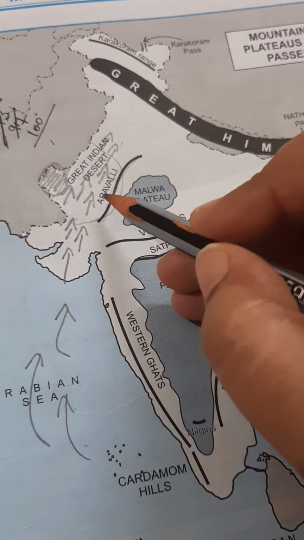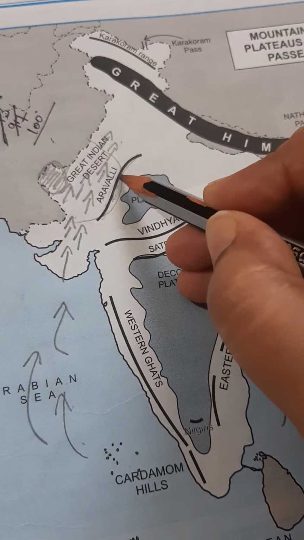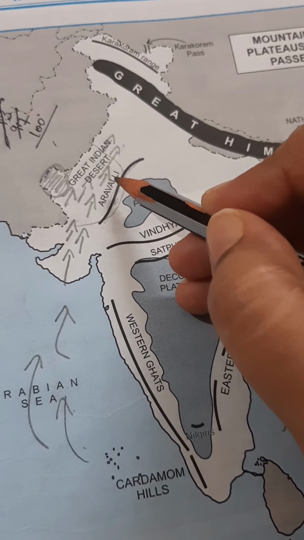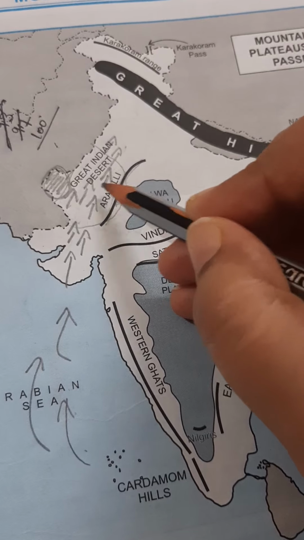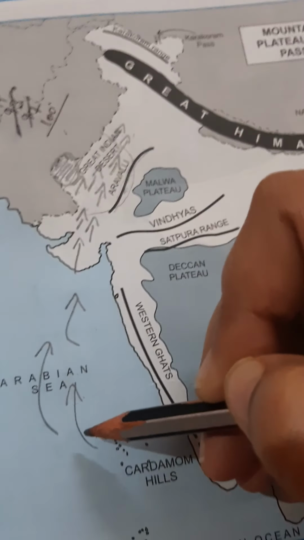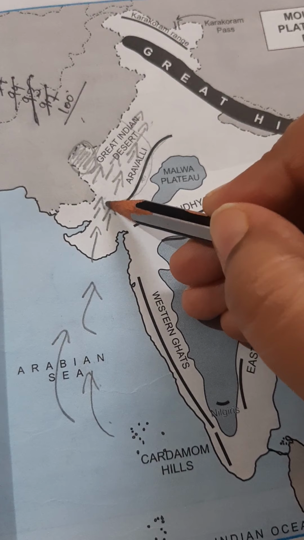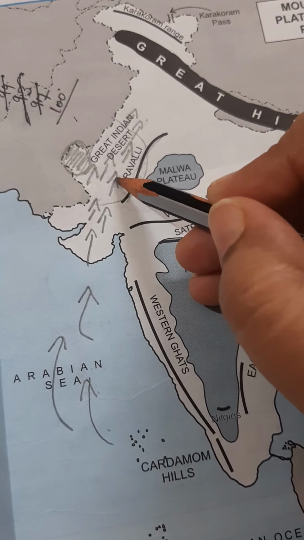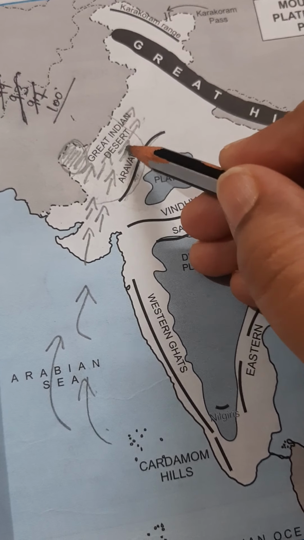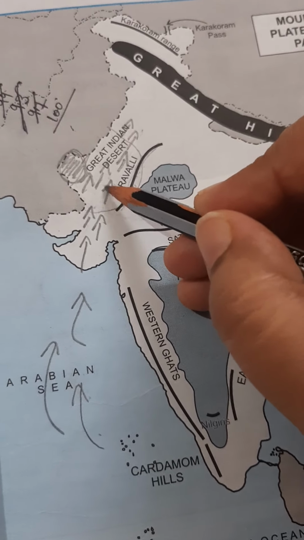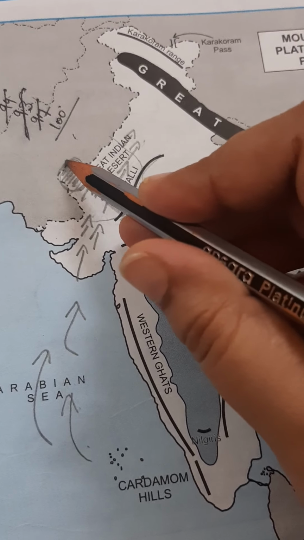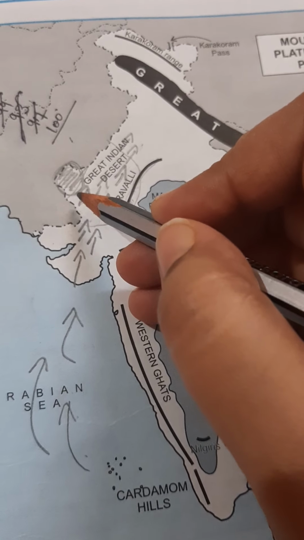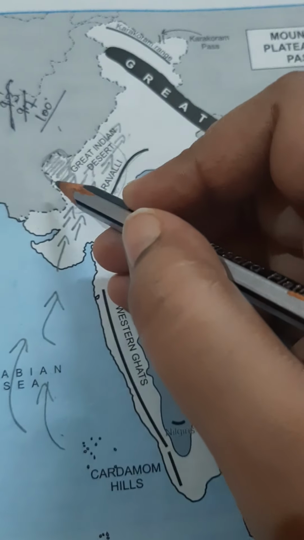You can see the Aravalli is parallel. It is not playing a role as a barrier. That is why when the Arabian Sea branch monsoon winds reach here, without any hurdle or barrier, they move ahead easily without giving any rain or by giving very little rainfall. That is why this part receives very little rainfall, or sometimes no rainfall at all.